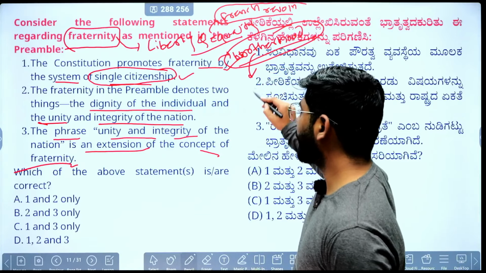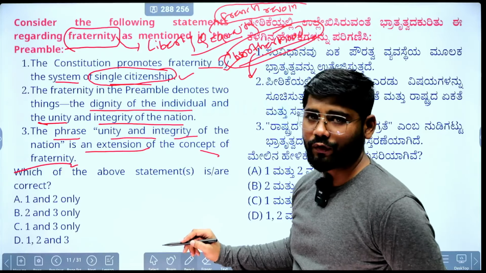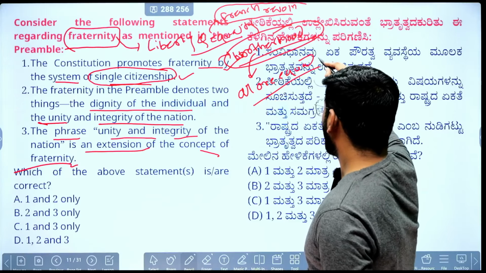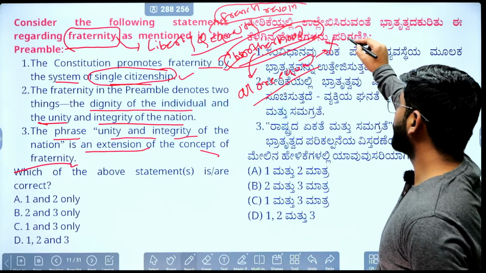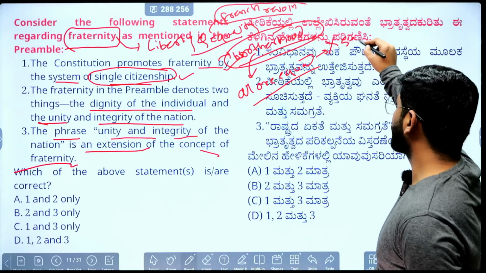So this is one aspect, that is brotherhood. And this brotherhood can be enforced when all are equal. All are equal means they are free from any sectarian, regional, linguistic and other extraterritorial identities.